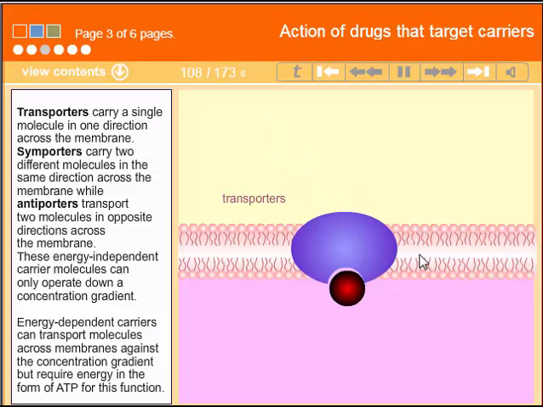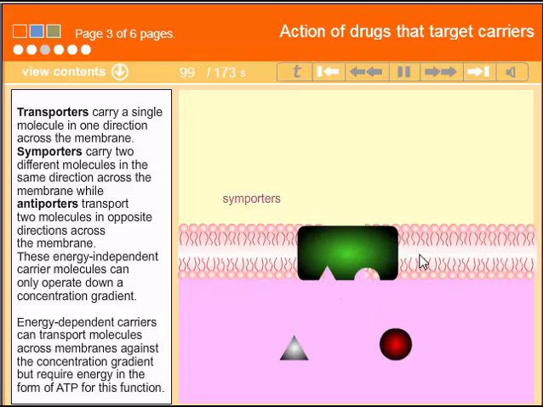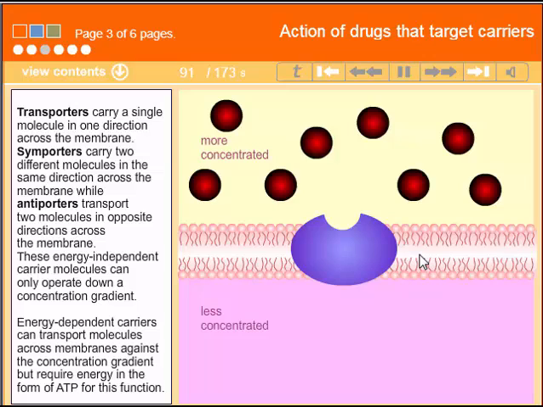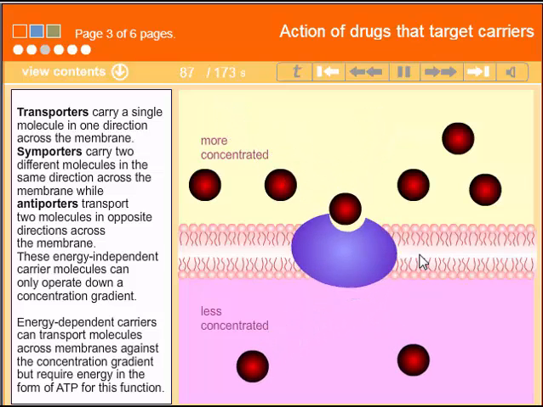Transporters carry a single molecule in one direction across the membrane. Symporters carry two different molecules in the same direction across the membrane, while antiporters transport two molecules in opposite directions across the membrane. These energy-independent carrier molecules can only operate down a concentration gradient.